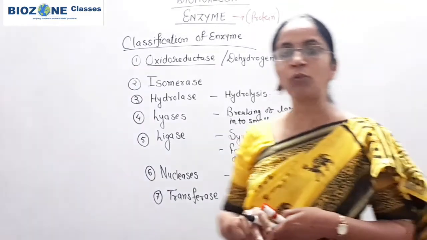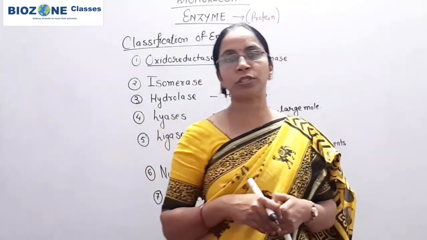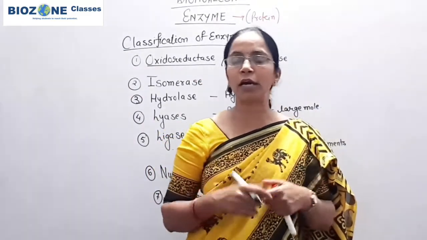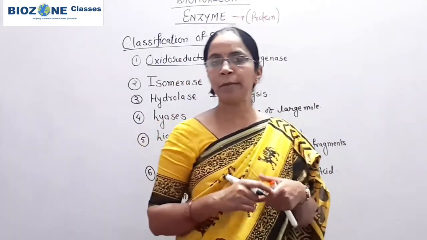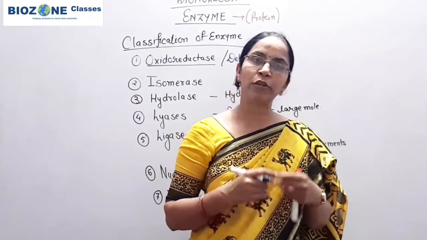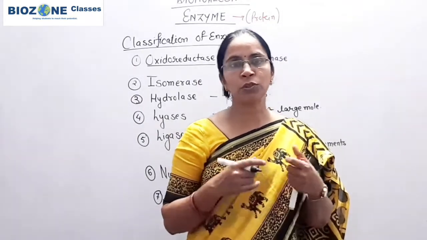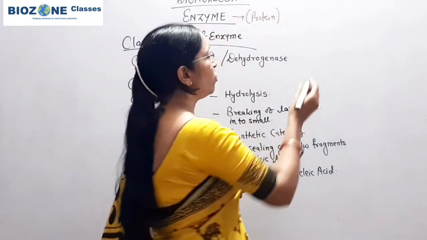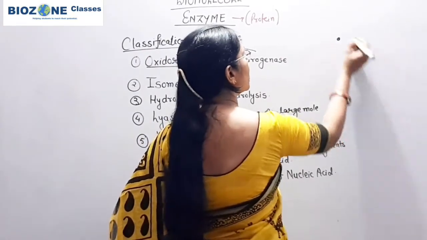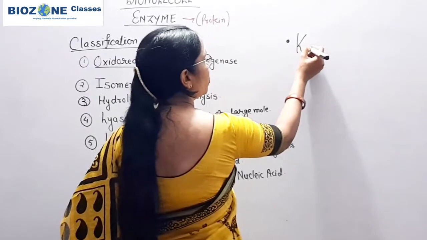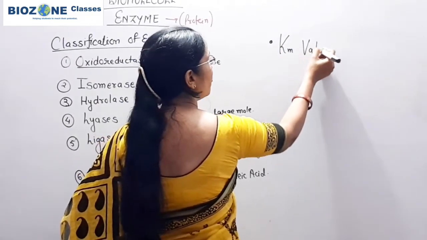Then we study how enzyme catalyzed reactions are affected, or what the factors are that affect enzyme catalyzed reactions. When you study the factors, remember one value we study for the requirement of enzyme concentration, called the Km value.